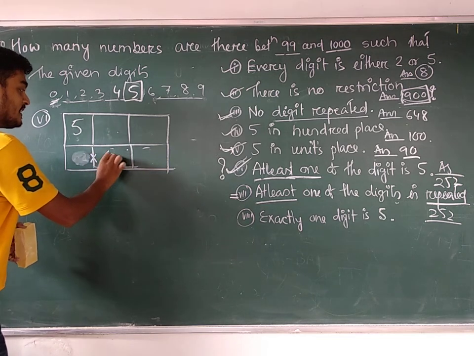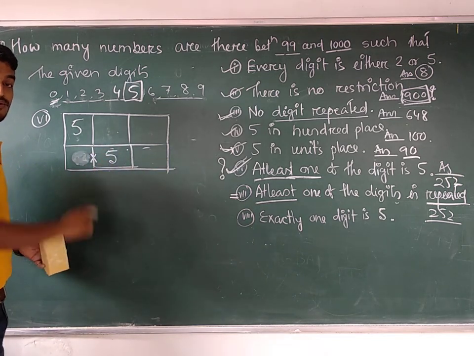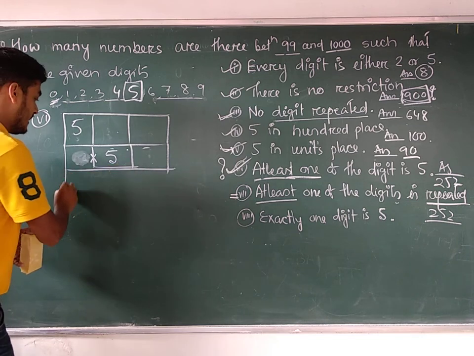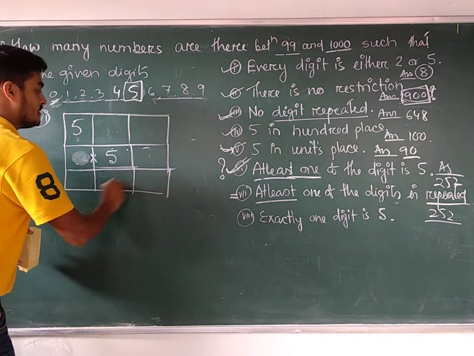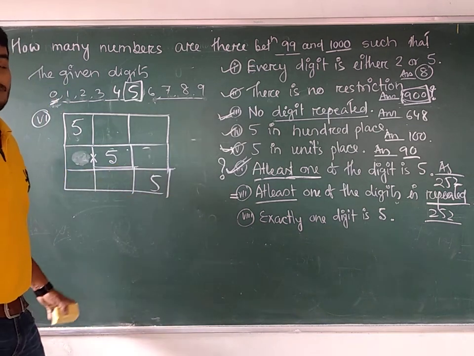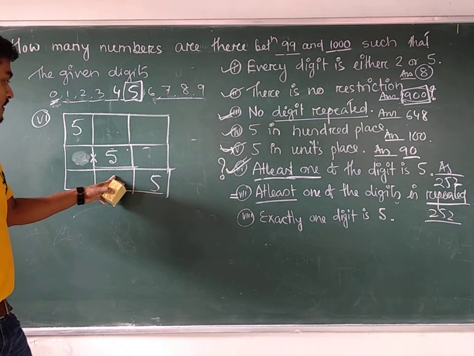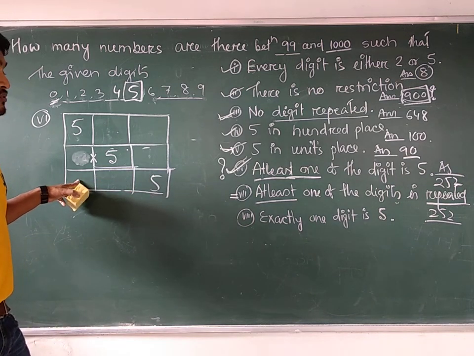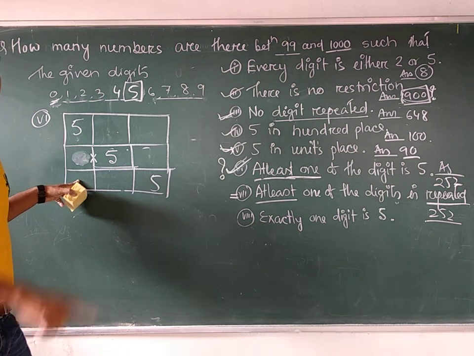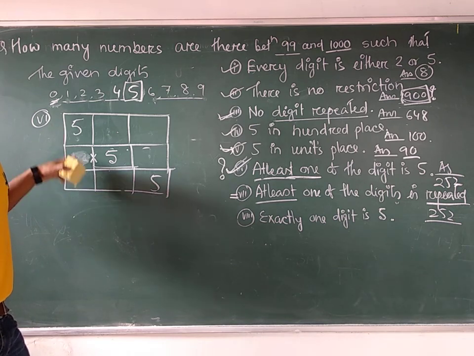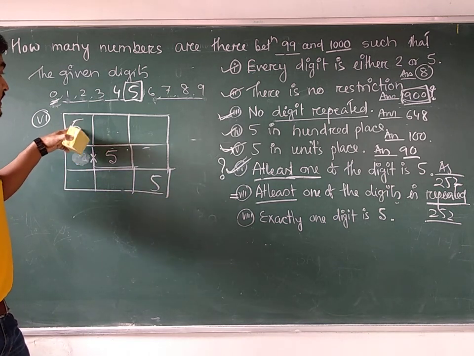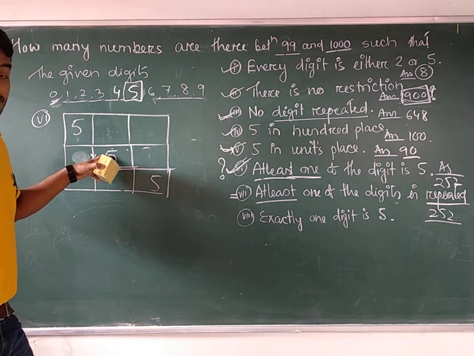If 5 is in the 10 place, 5 should not be in the 100 and unit place. If 5 is in the unit place, then 5 should not be in the 10 and 100 place. Exactly one time. So 5 may be in the 1000 place, in the unit place, or in the 10 place. So 3 situations will be there.